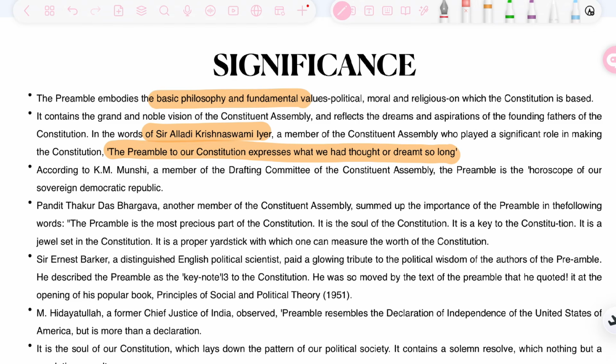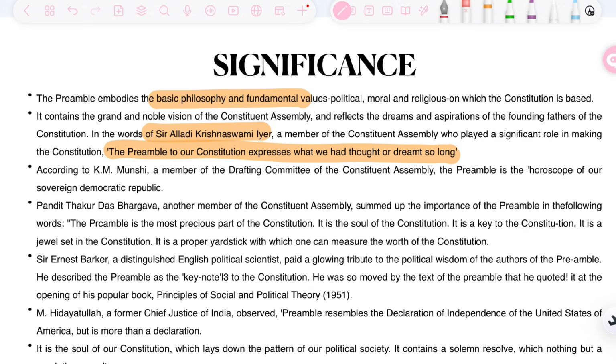That is what is signified in the preamble: that India is independent. All religions are respected in India. Public and private entities get equal opportunity. We have a democracy. Our head of state is elected. We need to ensure justice, liberty, equality, fraternity. This is what we had thought and dreamt of so long.